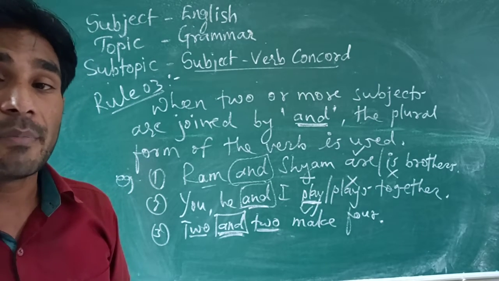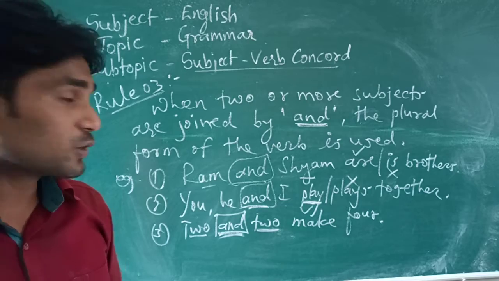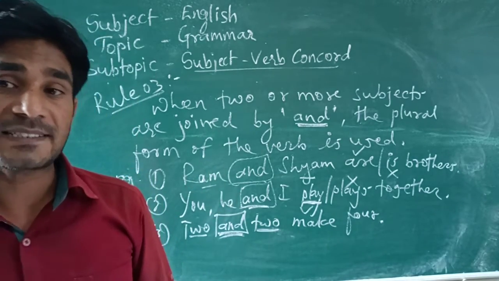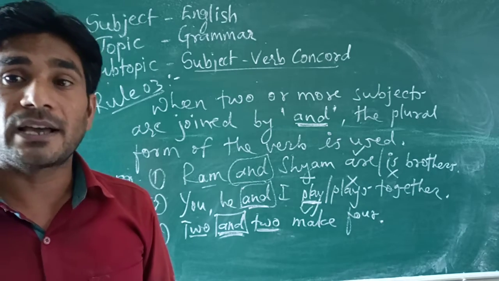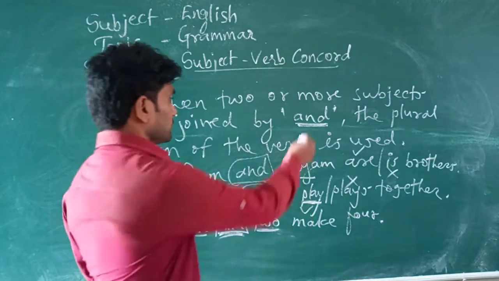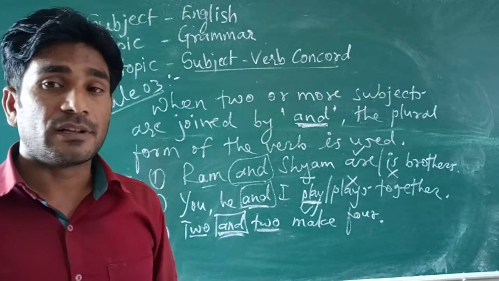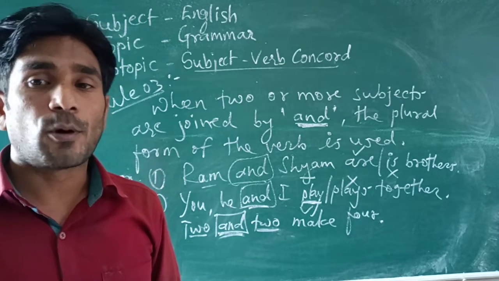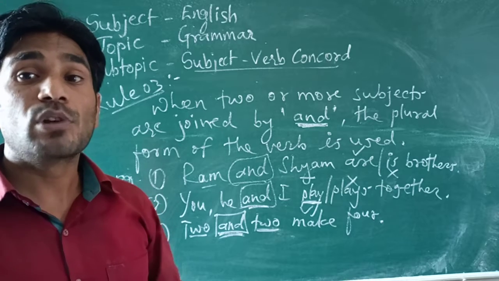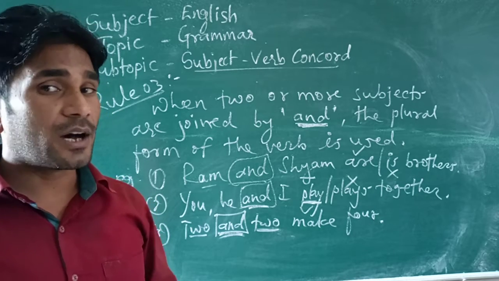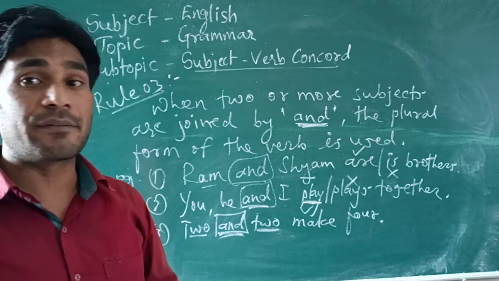So this way, when two or more subjects are joined by the conjunction and, they carry with them the plural form of the verb. Understood? I hope you got this rule very well.